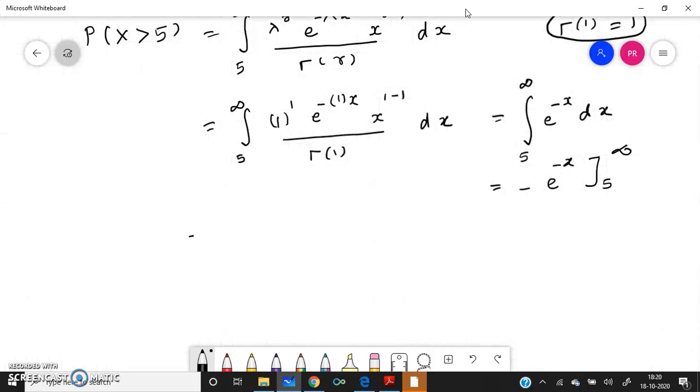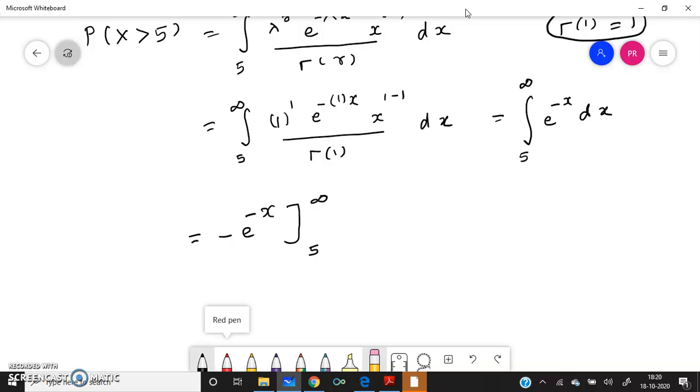I'll write it here. It will be easy. Minus e to the power of minus x, this is 5 to infinity. Minus e power minus x, 5 to infinity. Then you can substitute the upper limit and lower limit, and you know that e power minus infinity is 0, right?